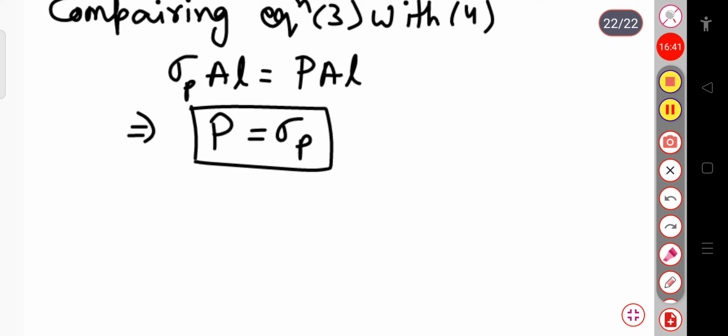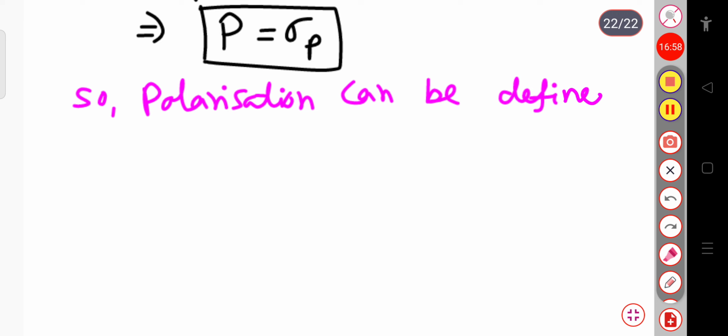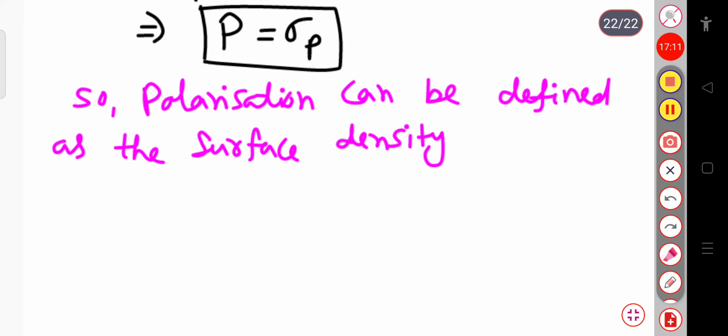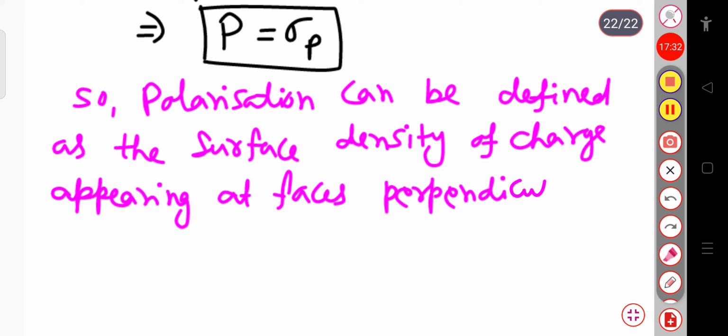So polarization can be defined as the surface density of charge appearing at faces perpendicular to the direction of the applied field.